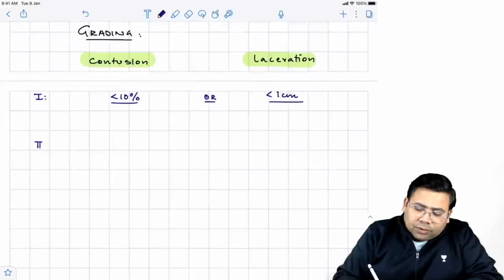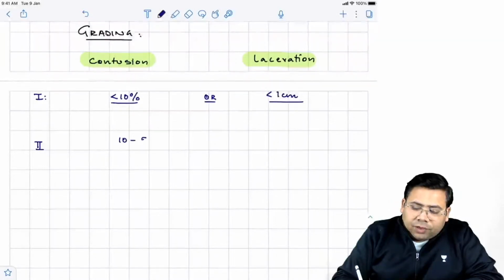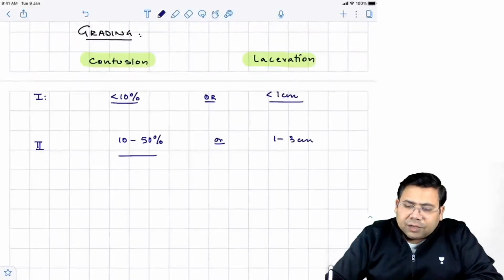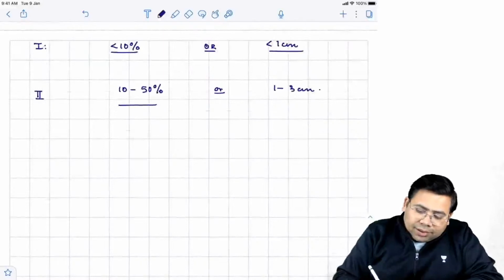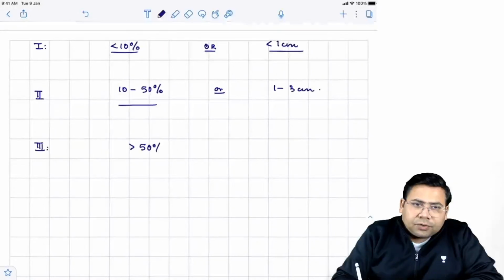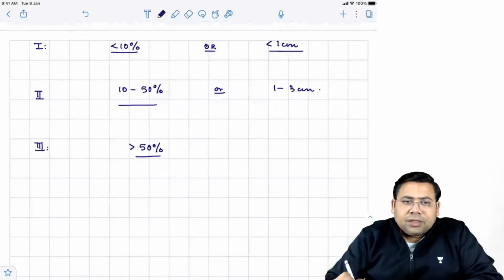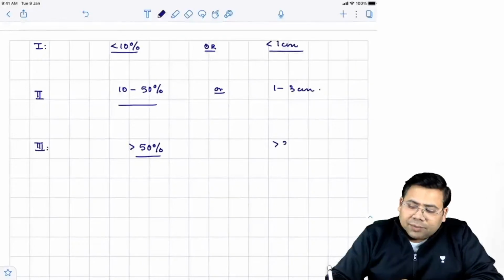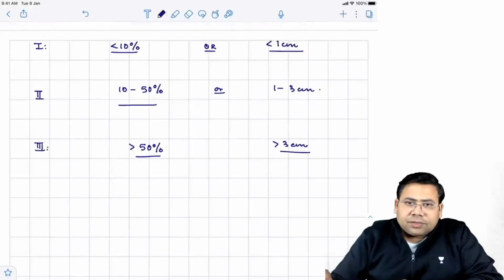Grade 2 is 10 to 50% contusion or hematoma, or 1 to 3 centimeters of laceration. Grade 3 is more than 50% contusion or hematoma, and more than 3 centimeters of laceration.